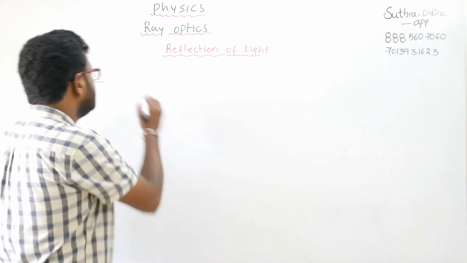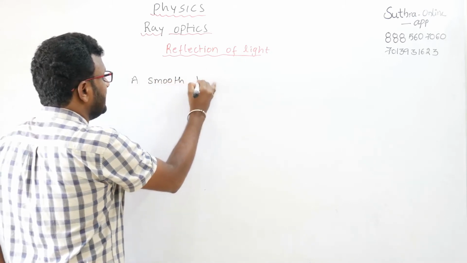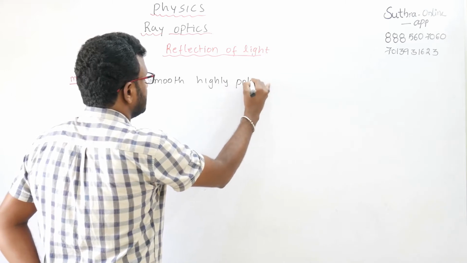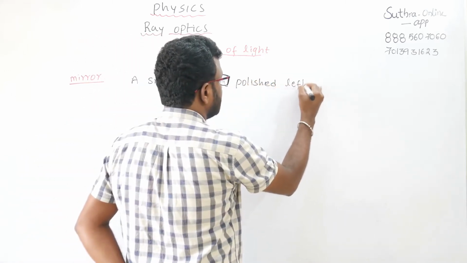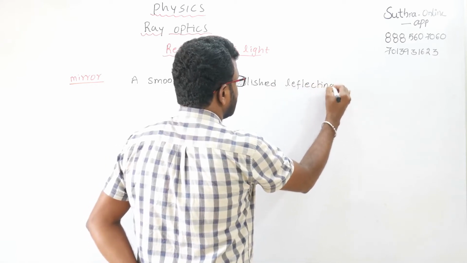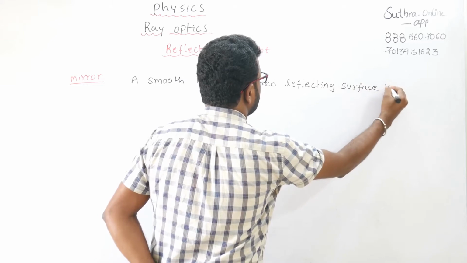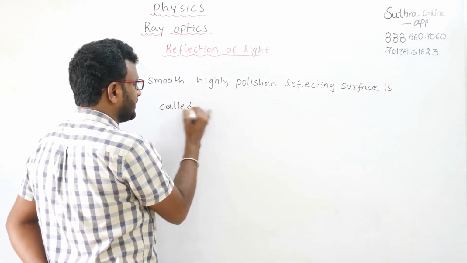A smooth, highly polished reflecting surface is called a mirror.